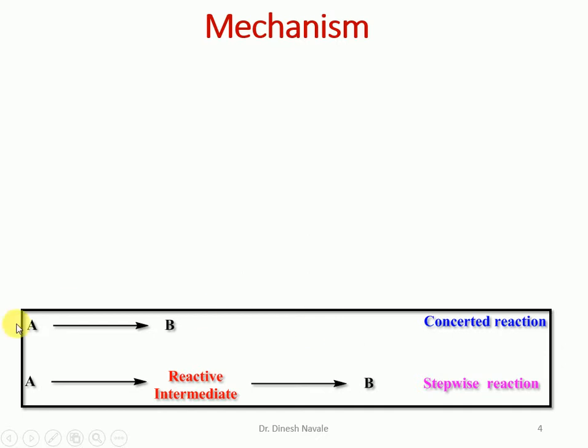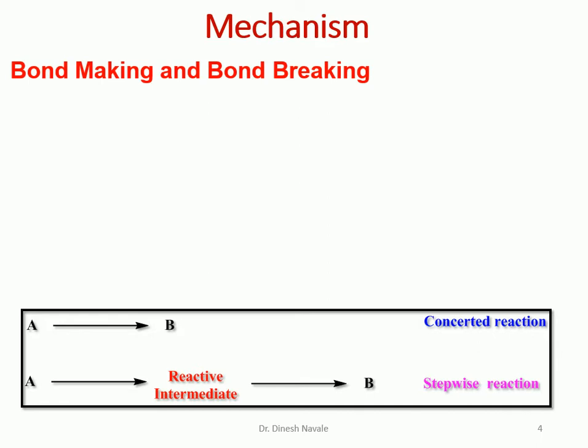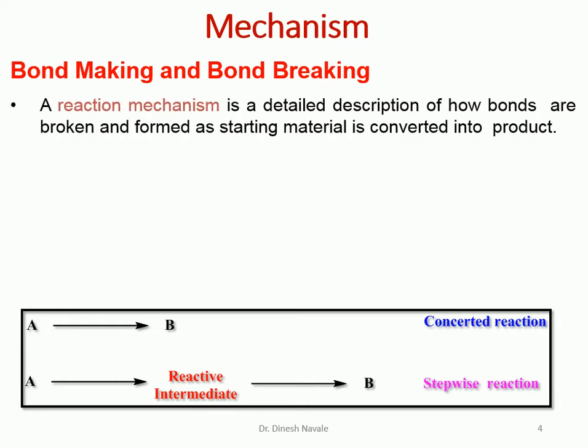In a concerted reaction, a starting material is directly converted into the product, while in a stepwise reaction the starting material is first converted into a reactive intermediate, and then in a second step the reactive intermediate is converted into the expected product. So a reaction mechanism is simply the making and breaking of bonds. A reaction mechanism is defined as a detailed description of how bonds are broken and formed as the starting material is converted into the product.